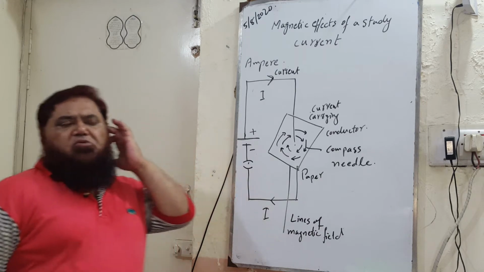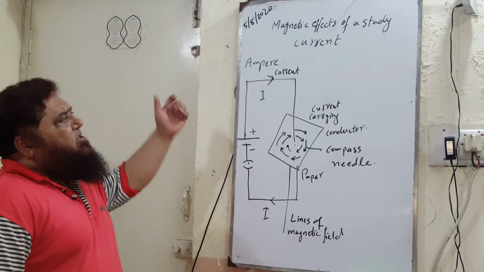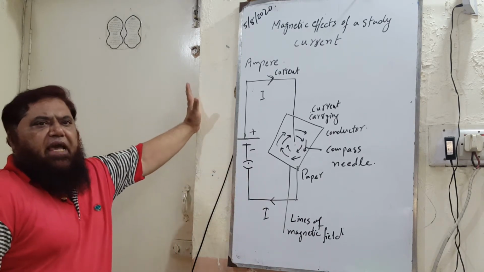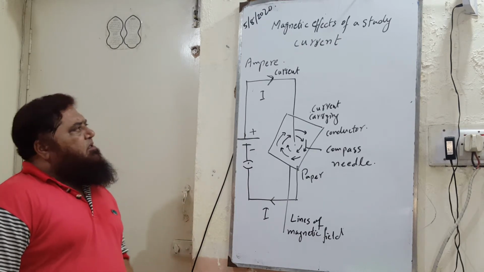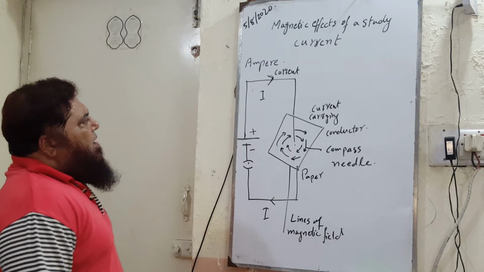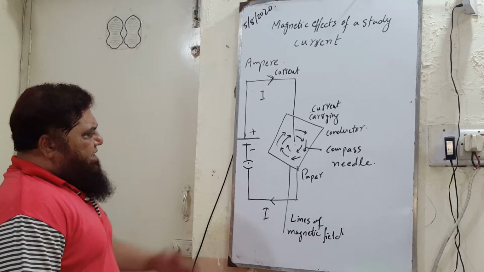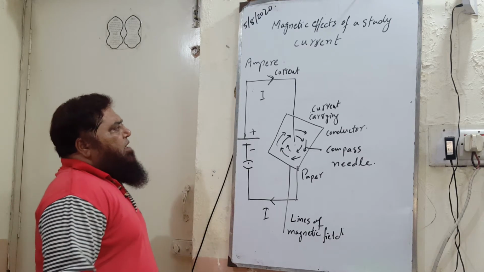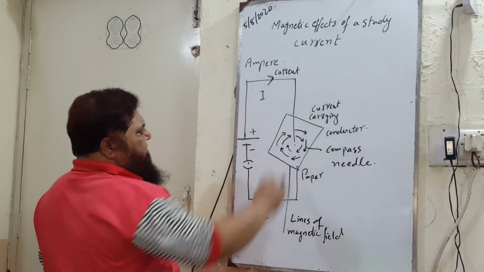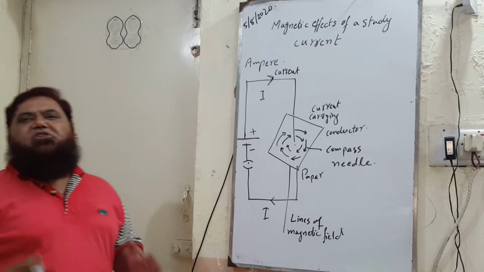The scientist who studied this effect of current was named Ampere, and Ampere also devised the Ampere circuital law. Here there is a diagram. In this diagram you can see easily that the current is flowing in this direction because this is a conventional current.